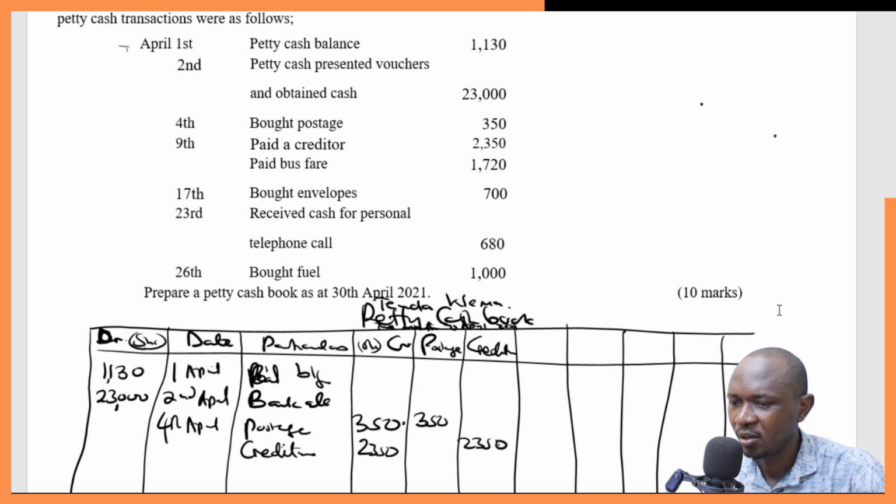Then bus fare, we can also have bus fare. This was 9th April. So again, we come here, 9th April. Bus fare 1720. So write bus fare. You must put here the total, 1720.